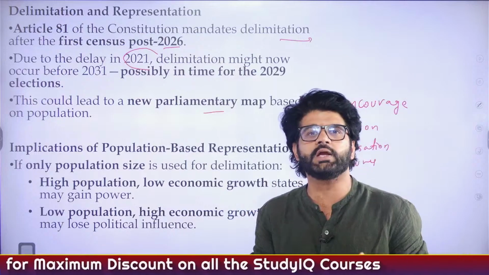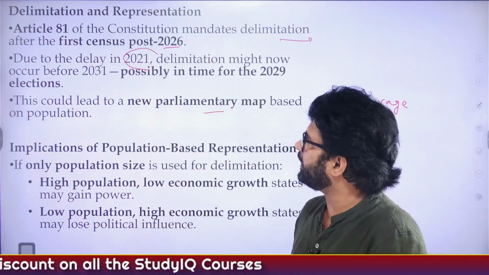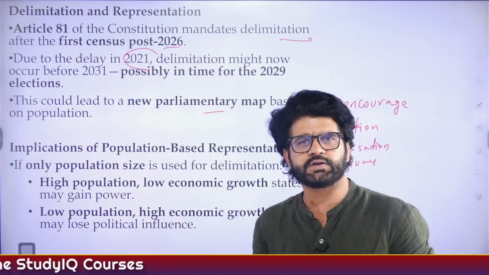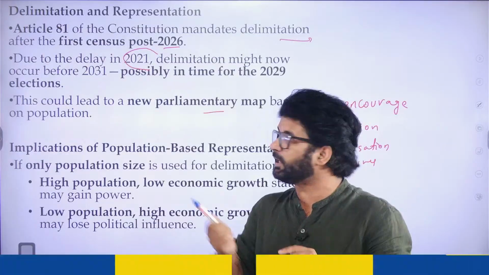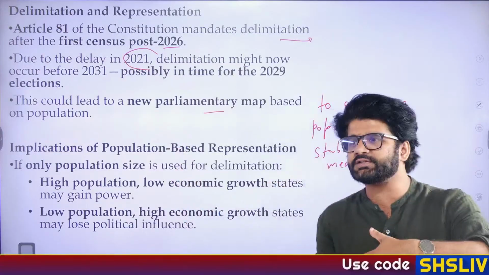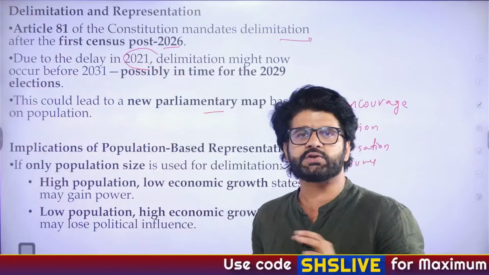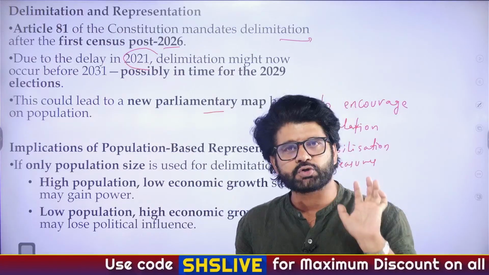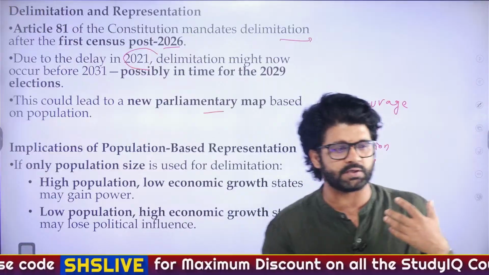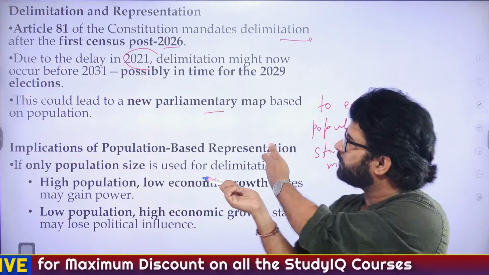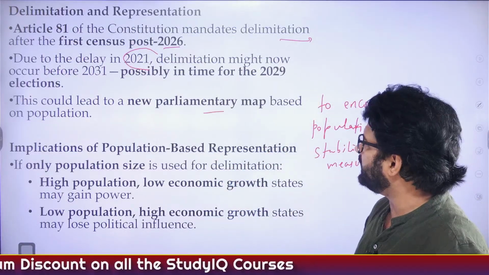Here, they're also talking about the implications of this particular census. 1/3 reservation for women will be done. Many people feel like once this whole census is carried out and this whole delimitation happens, then the government can push more and more for simultaneous election. So that is another keyword in this article. We'll talk about simultaneous election as well.